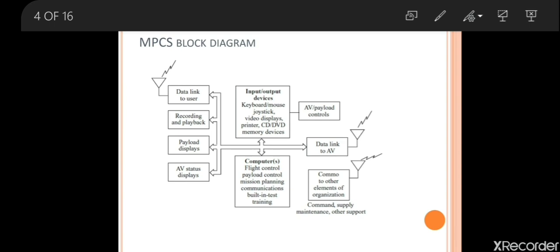Whatever task we are doing will be given by that organization only. If those organizations want to change any commands, or if they want to change the flight path, they can give their commands for changing the target.